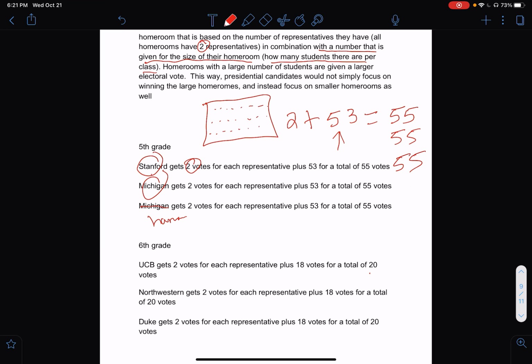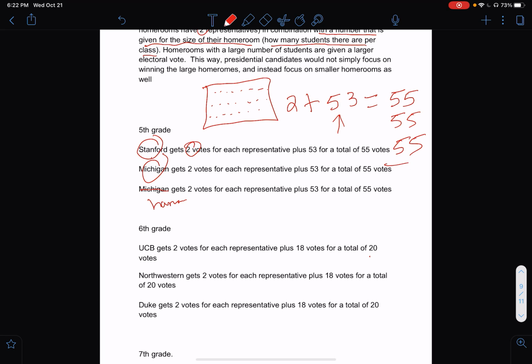So I will win all those electoral votes, right? Because I won. It seems like why can't they just split them, right? That would be the best option, but unfortunately, that's not how this works. I won Stanford, Michigan, and Harvard, so I get all of the electoral votes. If I win by 1 vote, I still get all the electoral votes. It's kind of the example that I gave you guys with Hillary Clinton and California on the Edpuzzle video from yesterday.